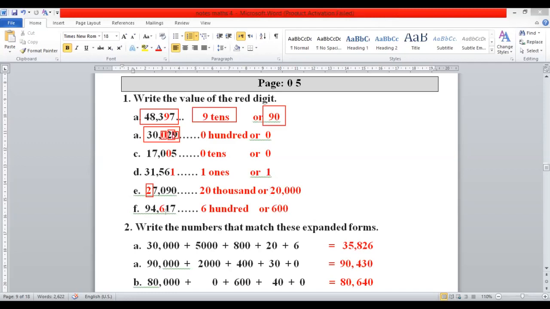Value of 6 is, next, value of 6 is 600, or you can write the number in digit form.